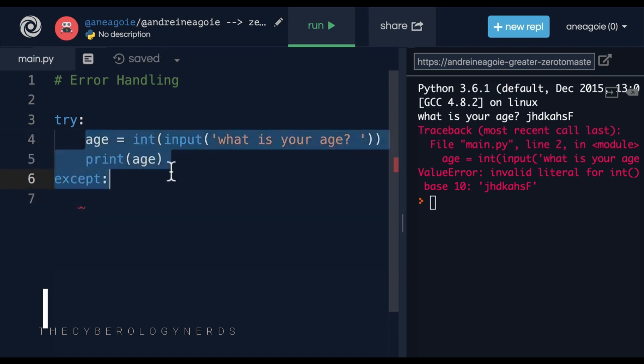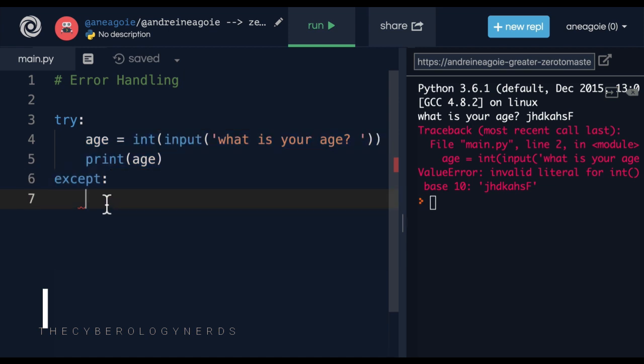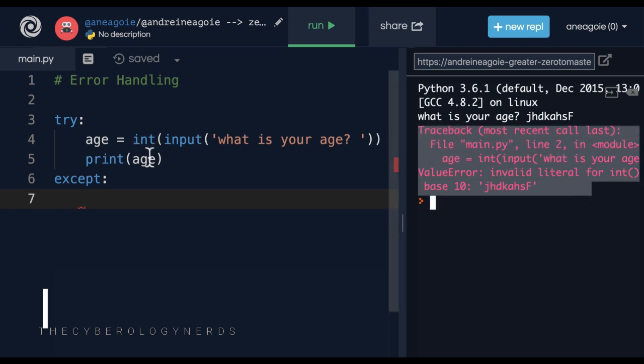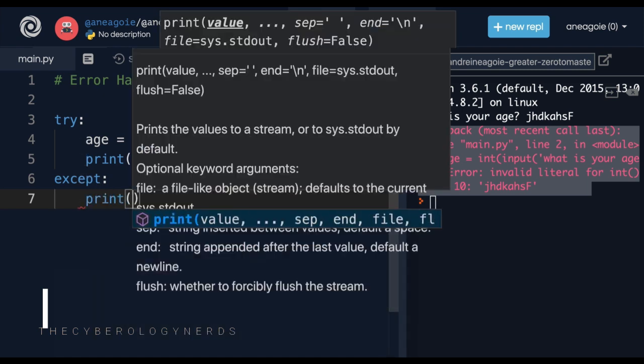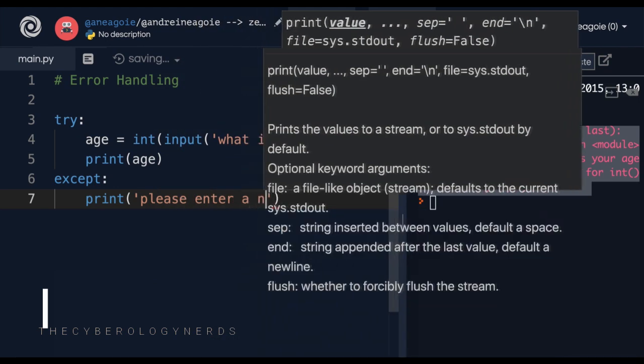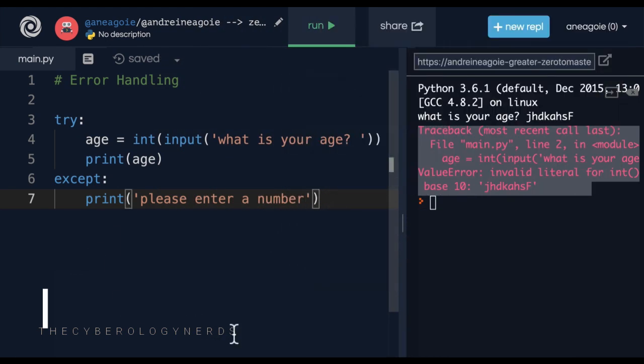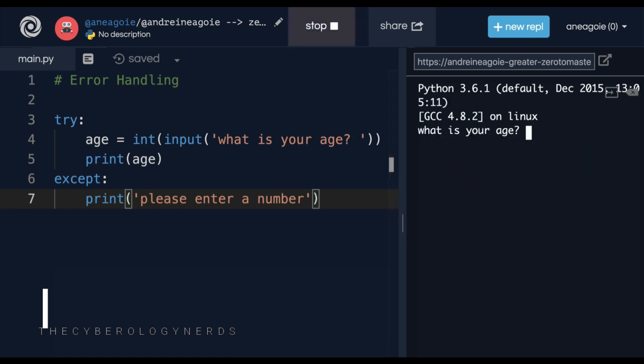And except says, hey, if whatever's in here in the try block, if anything errors out, I want you to say something. So instead of having this red error that exits out of the program, do something else. Do this. So I'm going to say, print, please enter a number. Let's see what happens now. If I click run, what is my age? I'm going to just write gibberish. And look at that. I get, please enter a number.